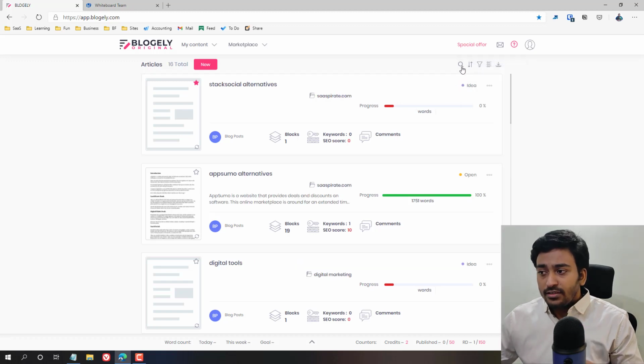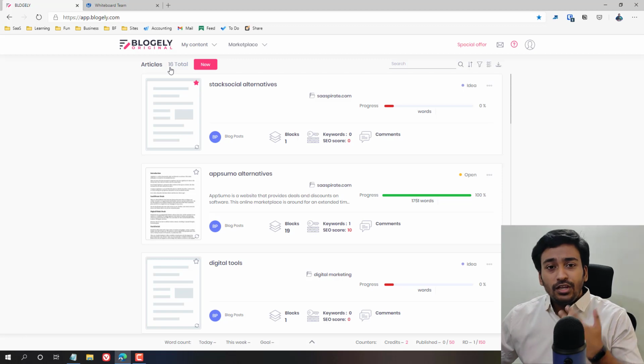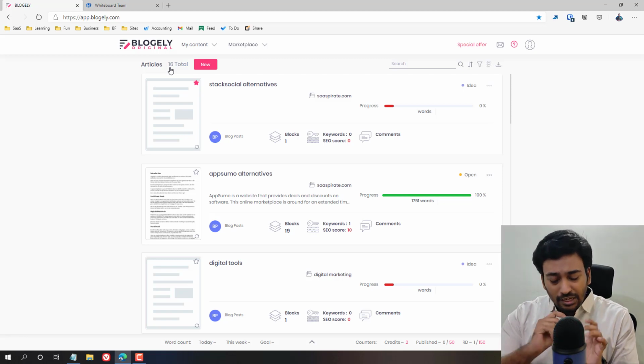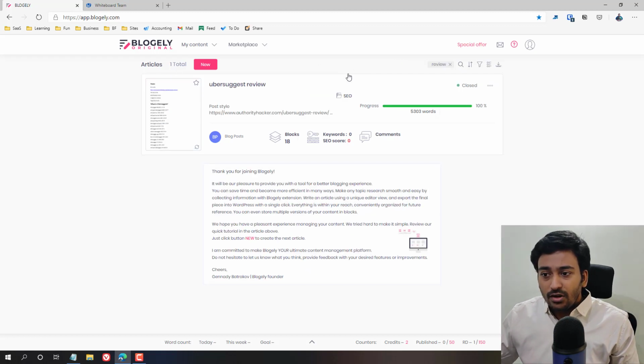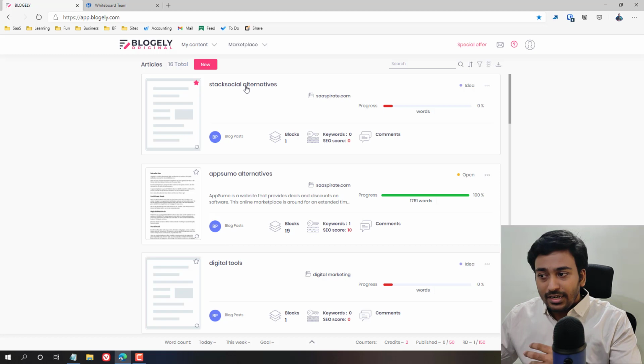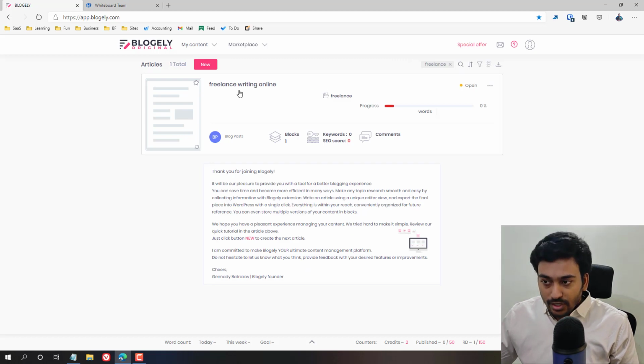And also, if you just want to search, it won't make sense when you have just 16 articles. Assume you have 50 or 100 articles and you want to search by a particular keyword. All you need to do is click here and type it, and if there is any article on that, it will come up with the result. So that is the filter option, and all the possibilities of how you can create an article. Now let me find the article which I just created, and here you can see it.